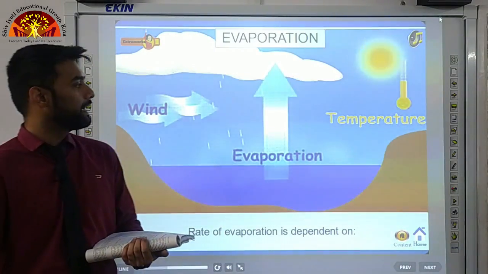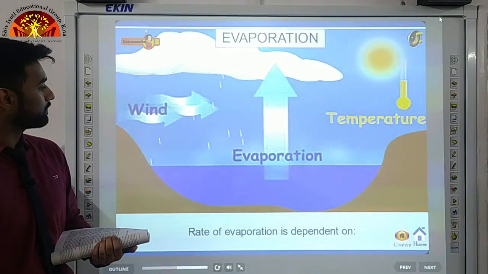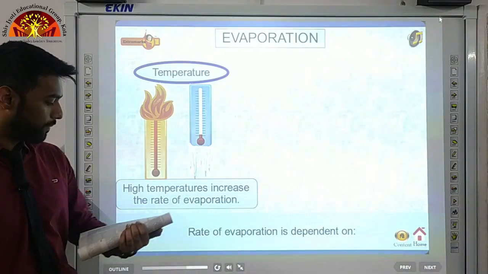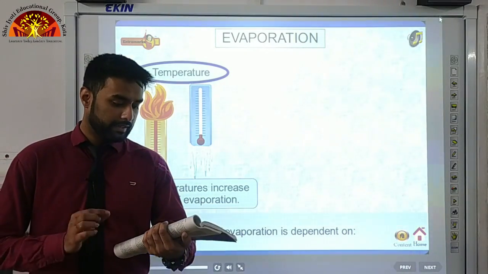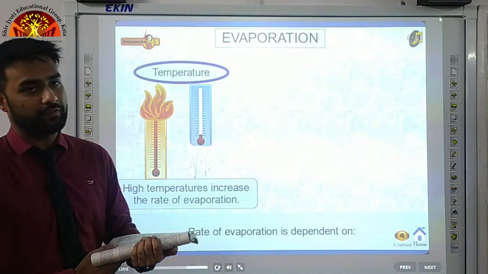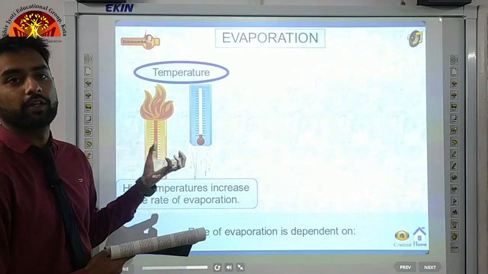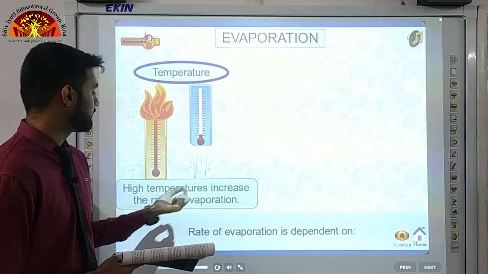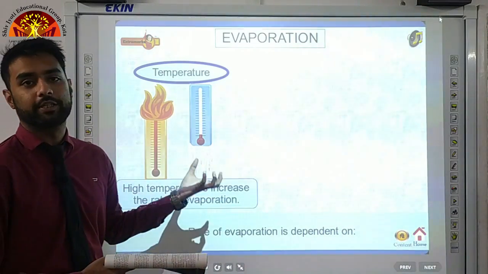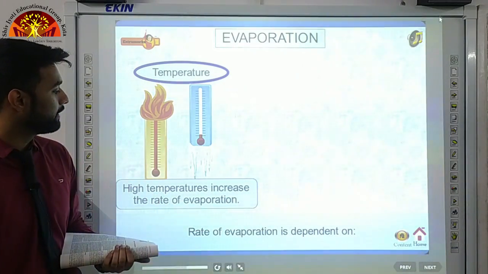Now, rate of evaporation is dependent on temperature. First of all, how? Increase in temperature increases water absorption and retention capacity of the given parcel of air. When we increase the temperature of any given place, what will happen? The evaporation will also increase. The high temperature increases the rate of evaporation, and similarly, when it is cold, the temperature is down, the evaporation process will not take place. Instead, condensation will take place. We will learn about it in a minute.